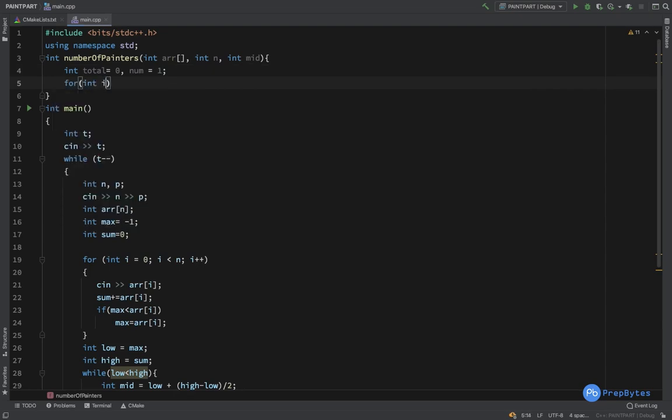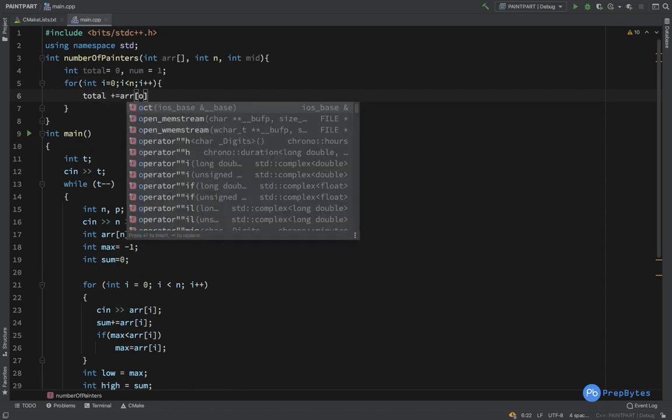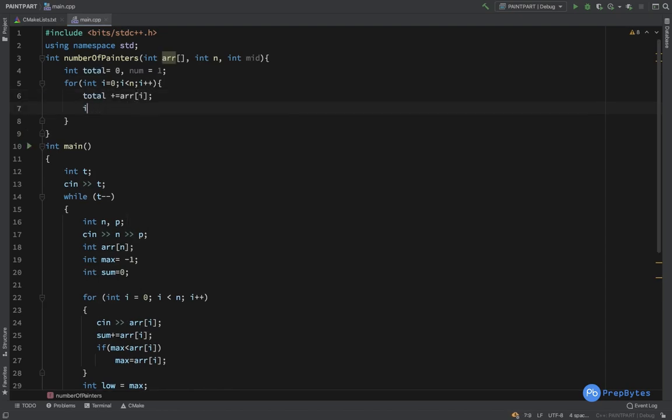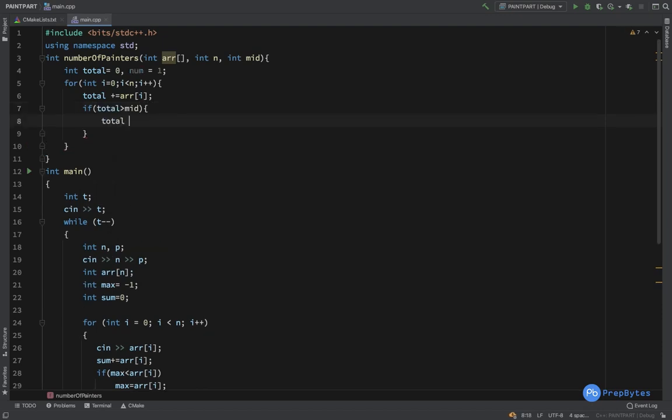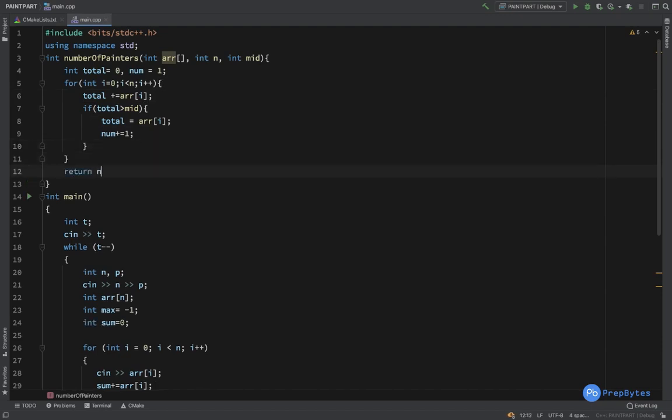So for int I equals 0, I less than n, I plus plus, total plus equals array of I. Fine. Now if this particular total becomes greater than the mid value, the allowed sum, in that case just simply make total again as array of I and increment the number by 1. Fine. So if it becomes greater than mid, for the next iteration it has to start with array of I. So like this, and num plus 1, finally we return num.